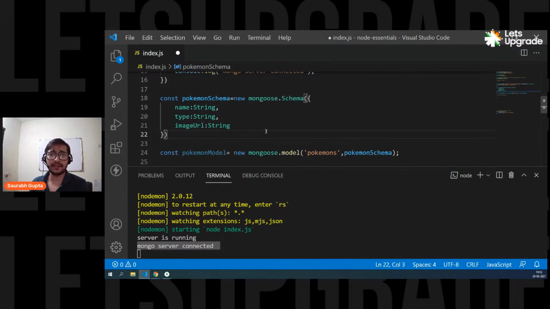Can you also explain multer in this? Yes, let's see if we get time at the end. But it's again like a file uploading thing, so it will take time. So let's see if we get time at the end. So guys, are we clear? Please tell me, everyone, are we clear?